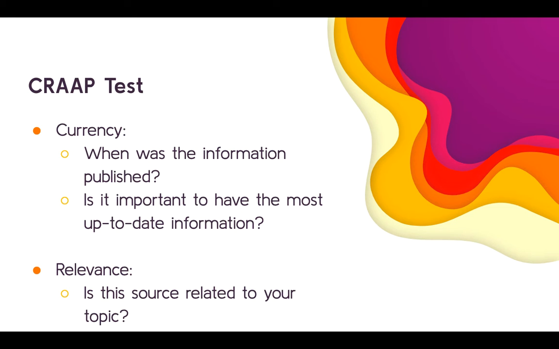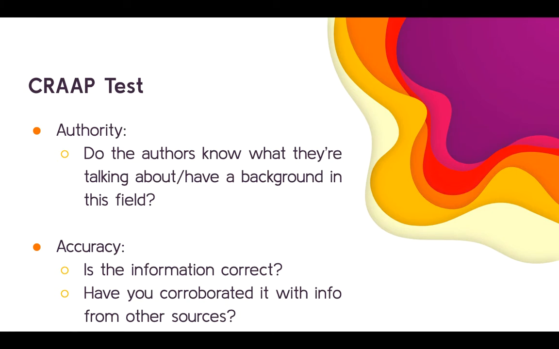Okay, so currency is when was the information published? Is it important for you to have the most relevant information? Please make sure that you address when it was published in your annotation article. Identify whether it was relevant to your overall research question. Again, you're just looking for one good source on one topic, so relevance is not the most important for this assignment, but it's a good thing to remember.